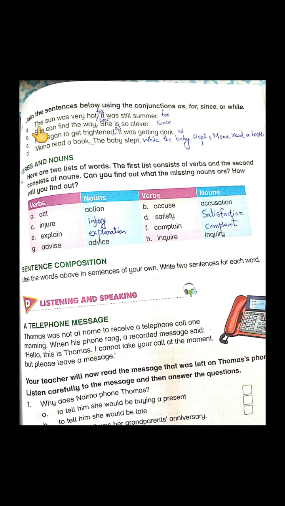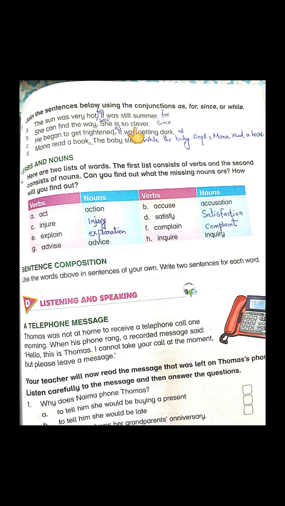For example, A. The sun was very hot. It was still summer. You see, they are two independent sentences. But when we add a conjunction between them, they become one sentence. There will be no full stop at the end of the first sentence. For example, we will say, the sun was very hot, for it was still summer. So we will omit the full stop between these two sentences and we will write for. B is she can find the way. She is so clever. So omit the full stop again and write since.